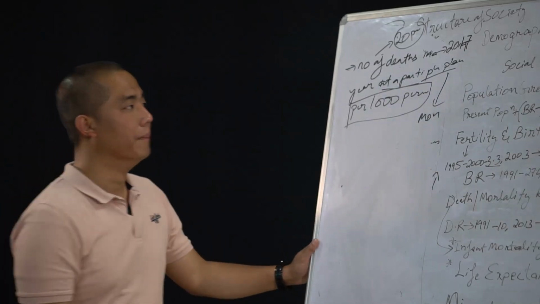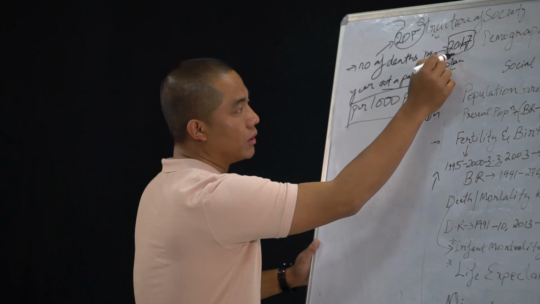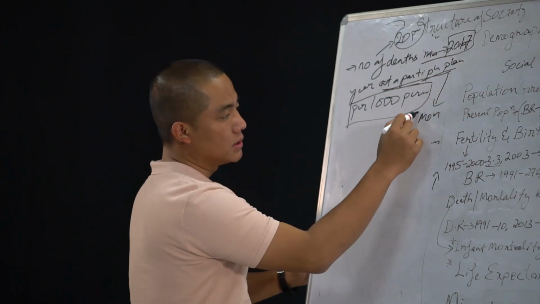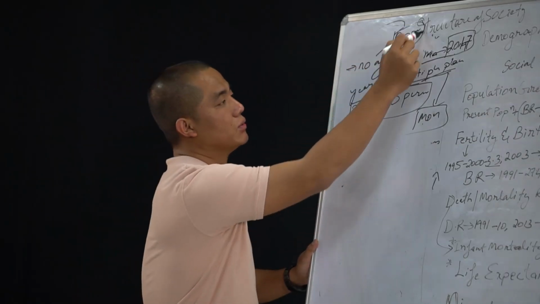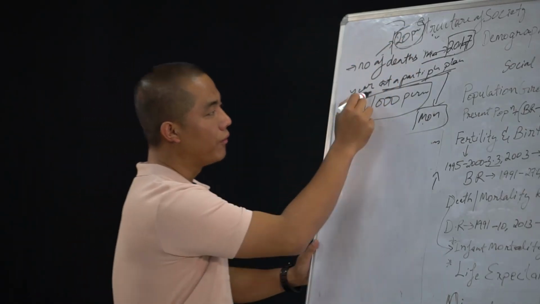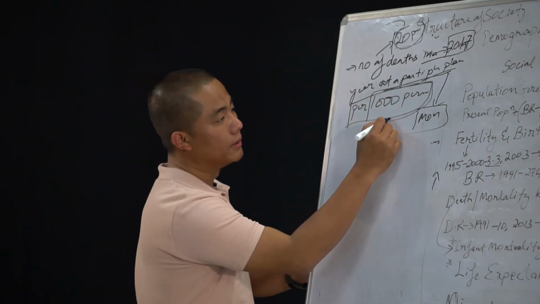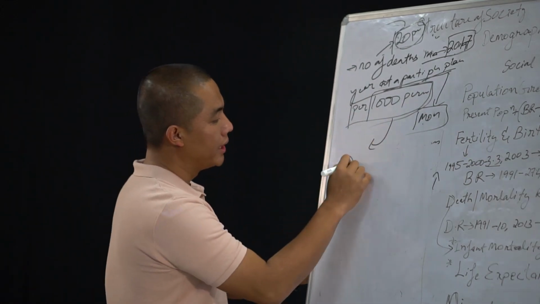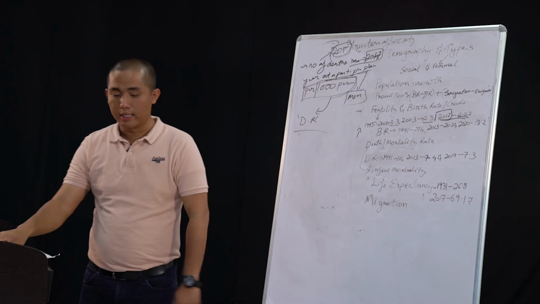So in the year 2017, in the place of Mon, there were 20 persons who have died out of 1,000 persons in an area. That is what it means by death rate.